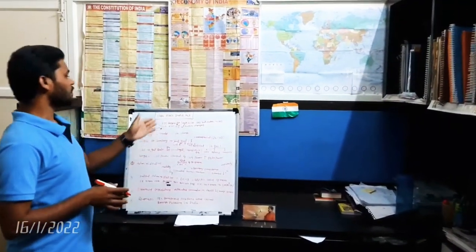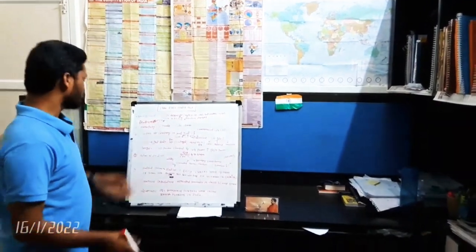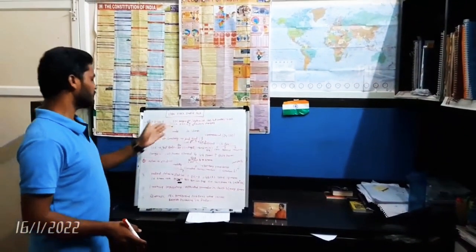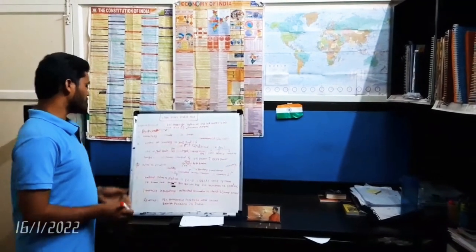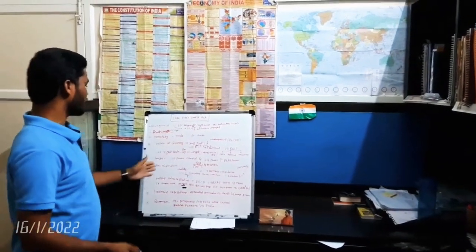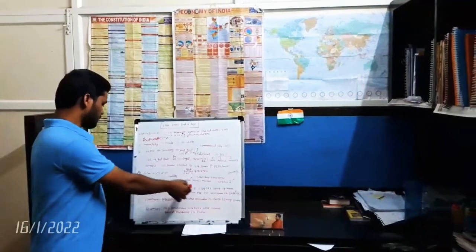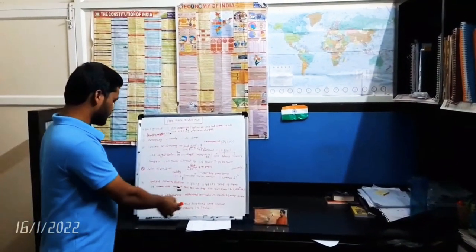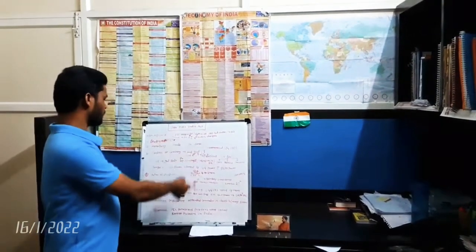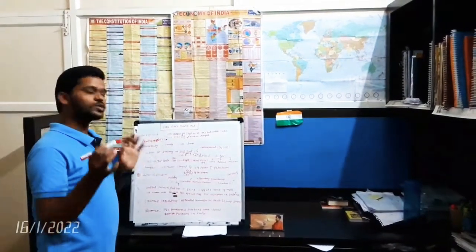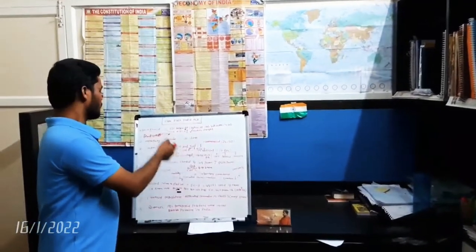So, the features of the 1784 Pitt's India Act. We have 6 features of Pitt's India Act: monopoly trade, control of the company, central administration, provincial legislature, and revenue. We will discuss them one by one. So monopoly: there is no change in the monopoly system.